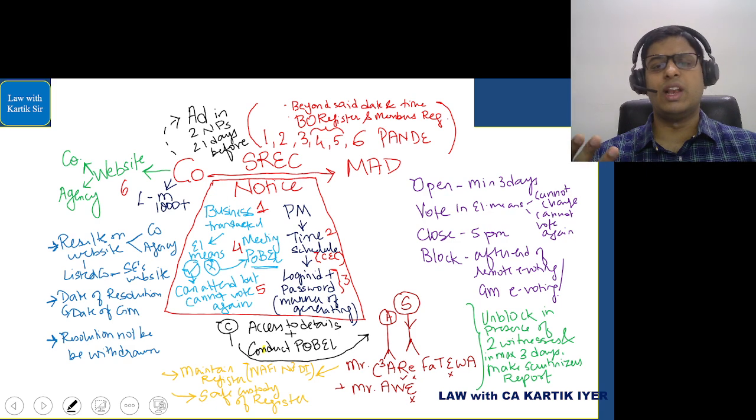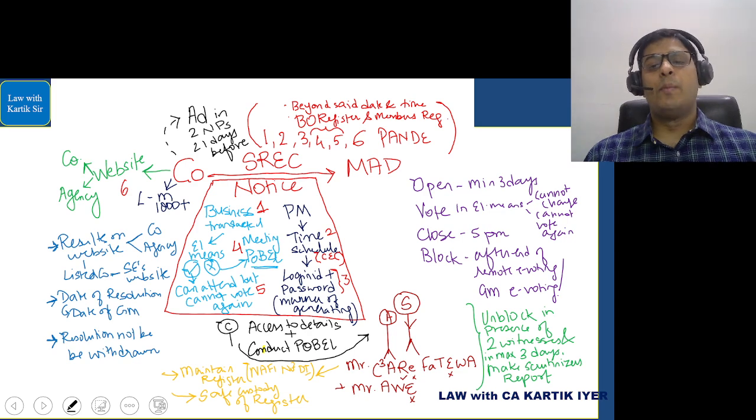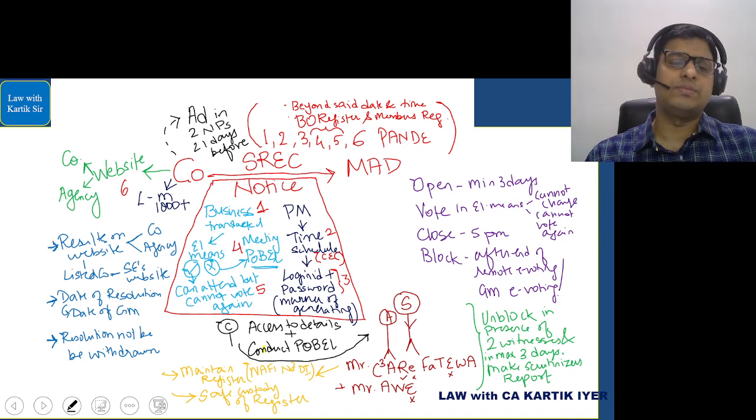Pandeyji, as you know, has a name, designation, address, email ID and phone number. Beyond the said date and time, if a person has voted, then that vote will not be considered valid. And we will consider members whose names are in the beneficial owners register, or the members whose names are in the members register.